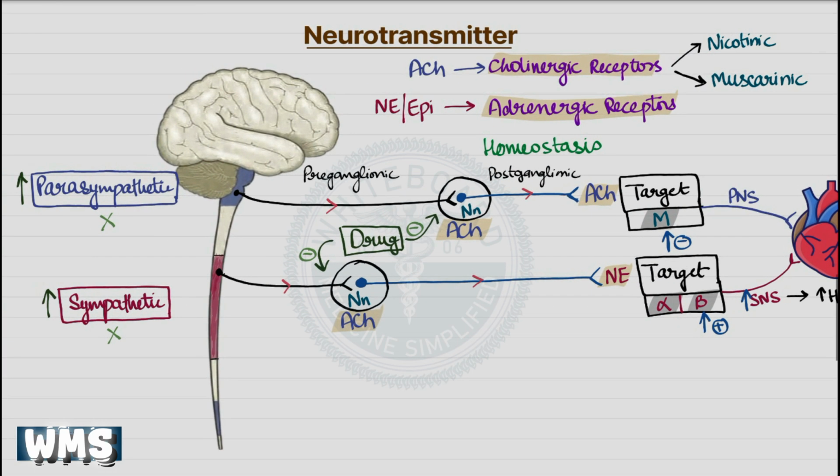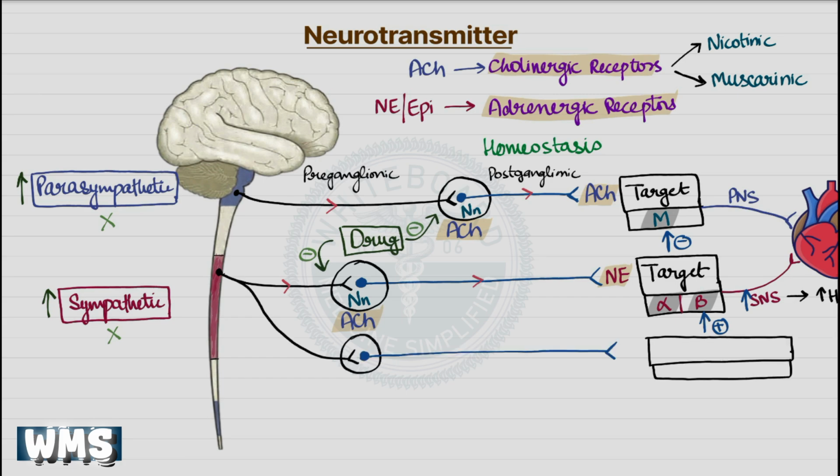In the sympathetic nervous system, there is a special branch in which the postganglionic nerve fibers also secrete acetylcholine instead of norepinephrine. The best and most clinically relevant example of this pathway is the control of sweating. Even though it is the sympathetic stimulation that controls the firing here, at the level of the gland, you still see acetylcholine and muscarinic receptors. This is what we call a sympathetic cholinergic system.